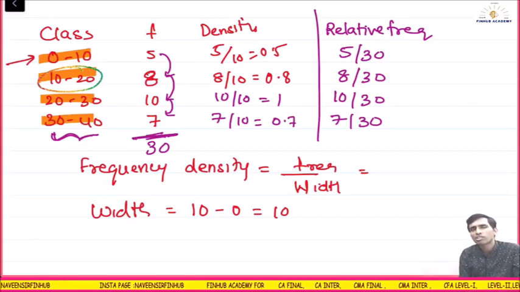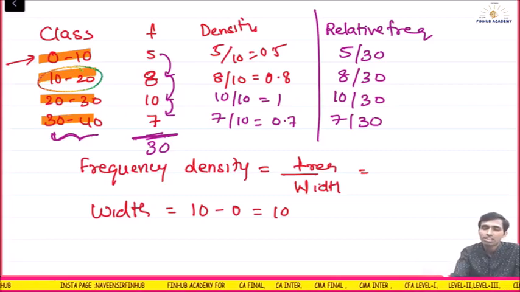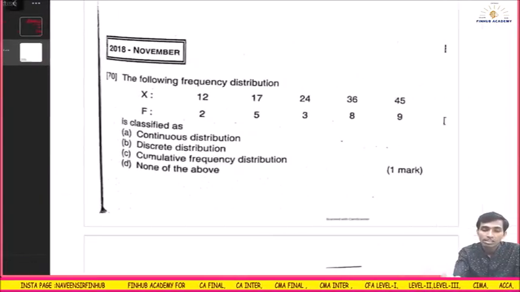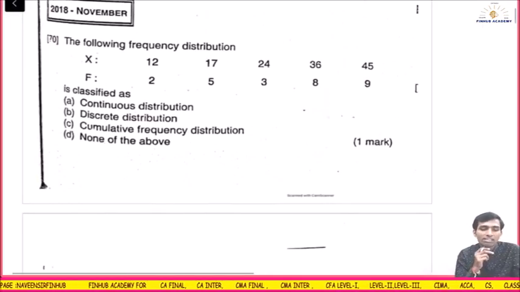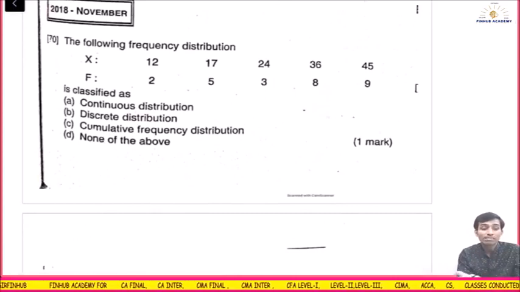Let's jump into the questions. Let's see what they are asking, okay? Because exam representative questions should be done, correct? This is the November 2018 question.